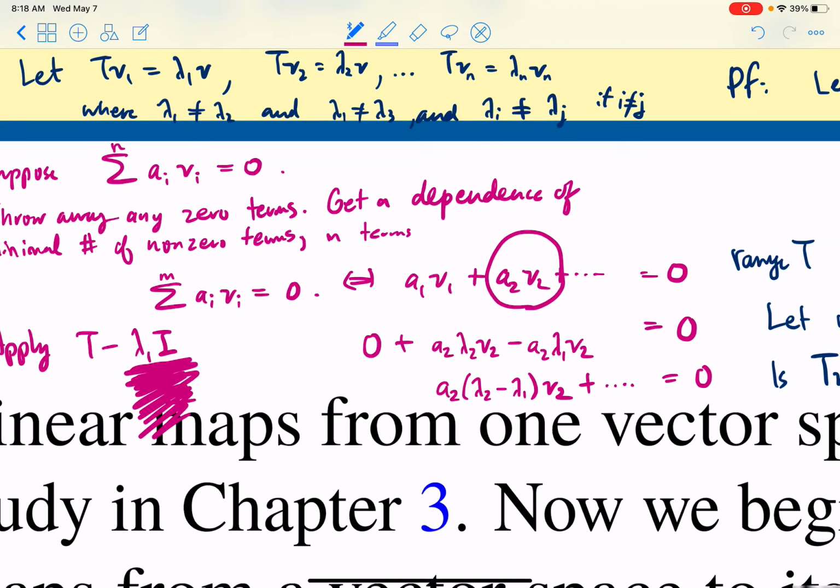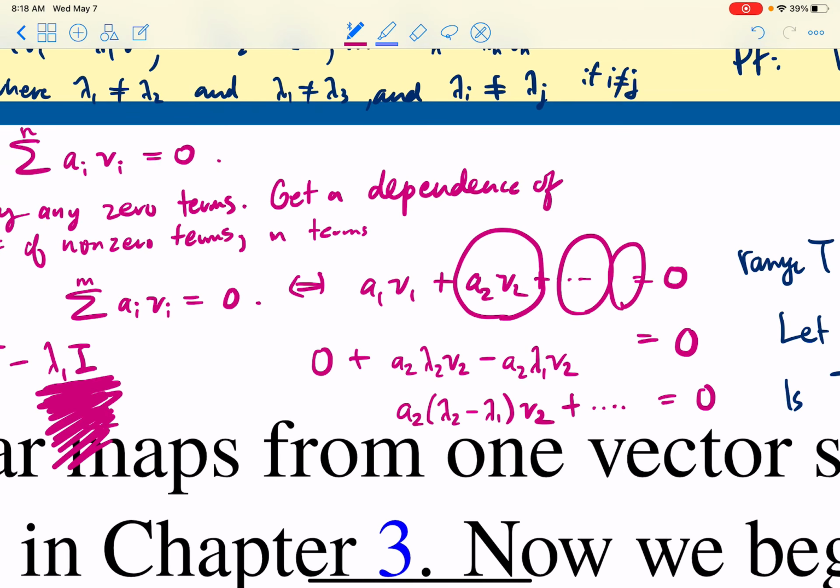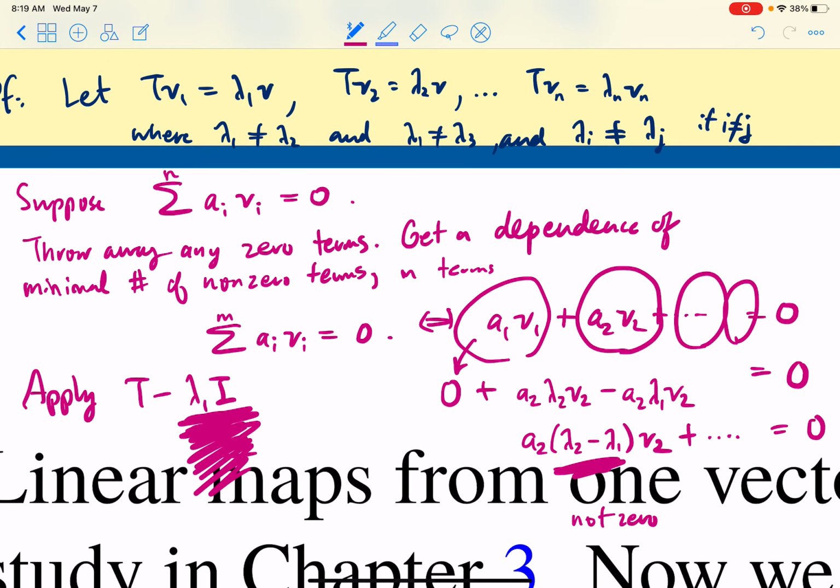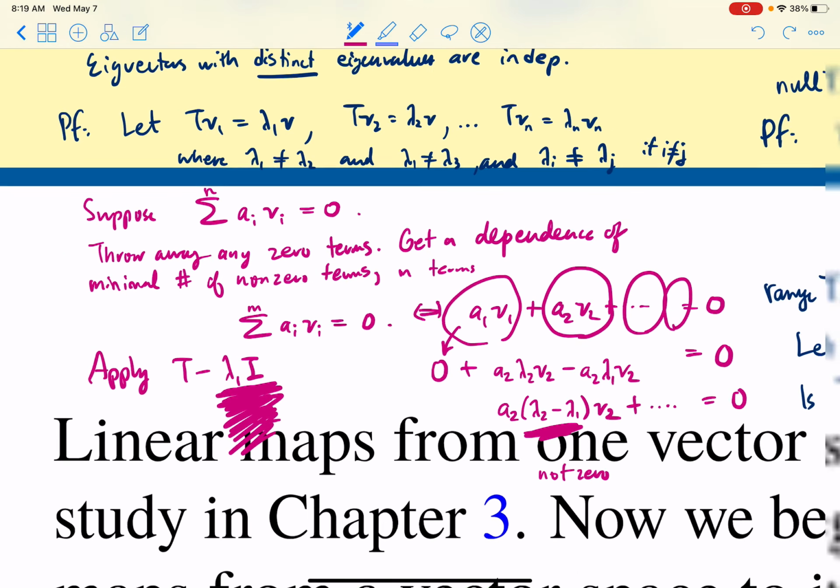So all the other terms are going to look like this, and that is not 0. But the first term went away and became 0. So now I have a dependence with m minus 1 terms, and that contradicts the fact that I chose my dependence to have the minimal number of non-zero terms. That contradiction finishes the proof.